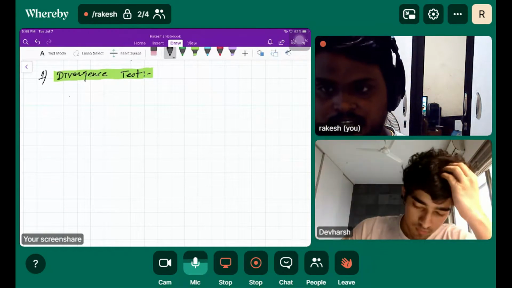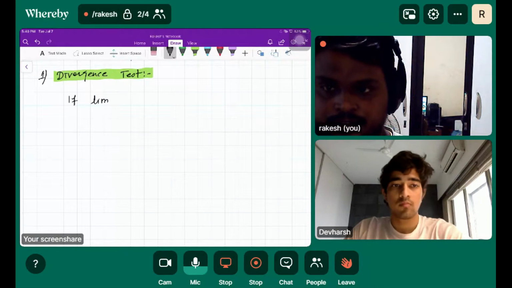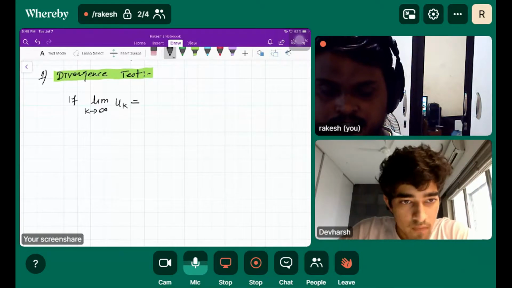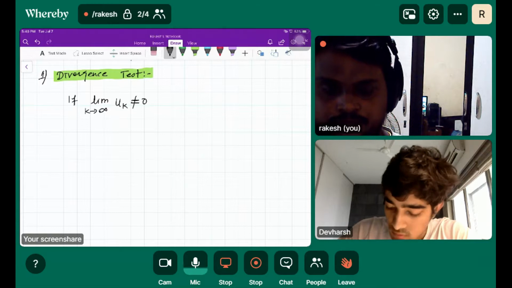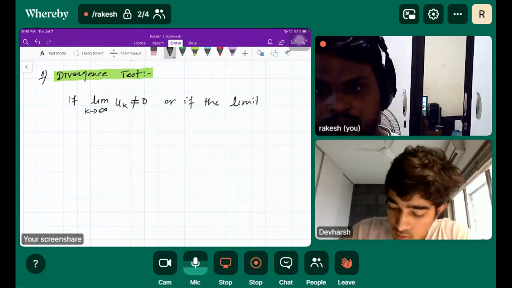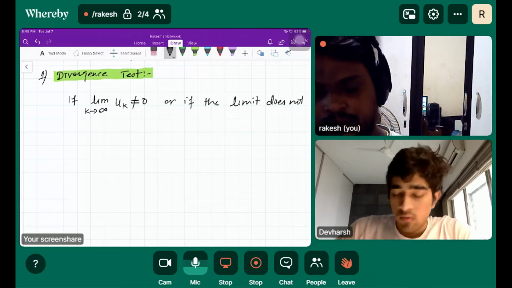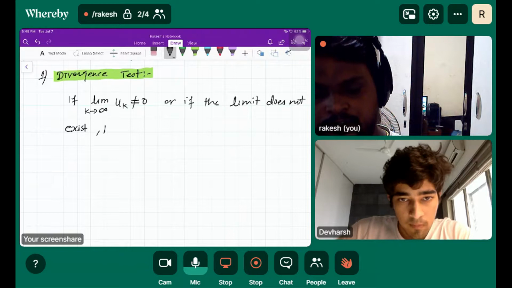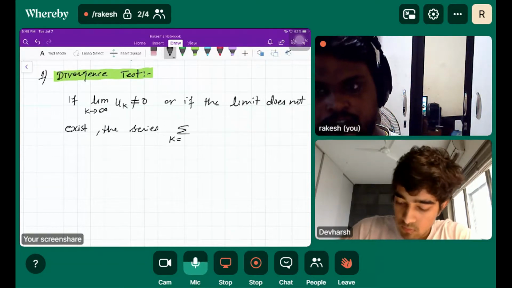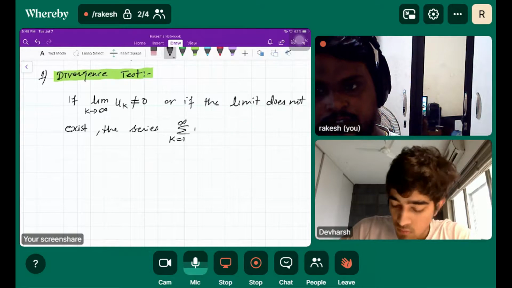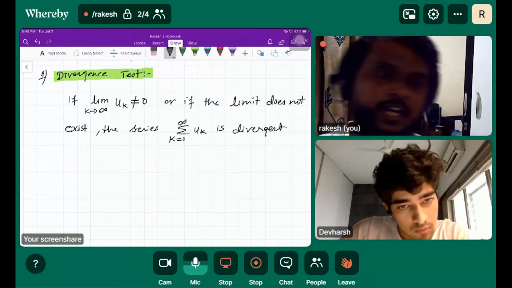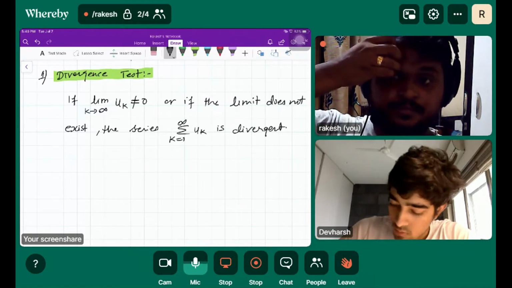The test is basically: if the limit as k tends to infinity of the sequence u_k is not equal to 0, or if the limit does not exist, the series summation k equals 1 to infinity of u_k is divergent.